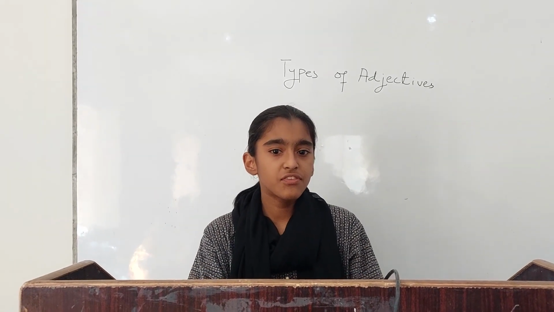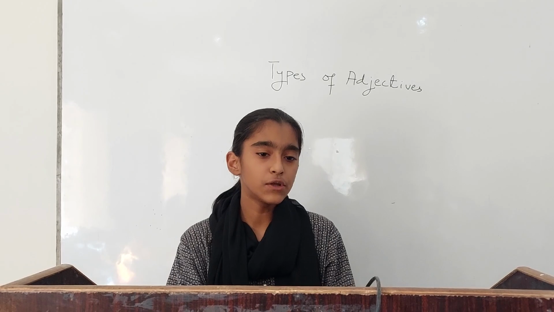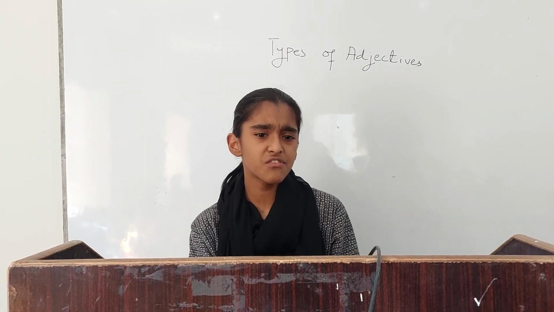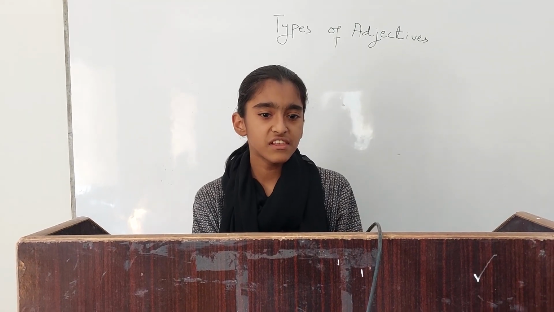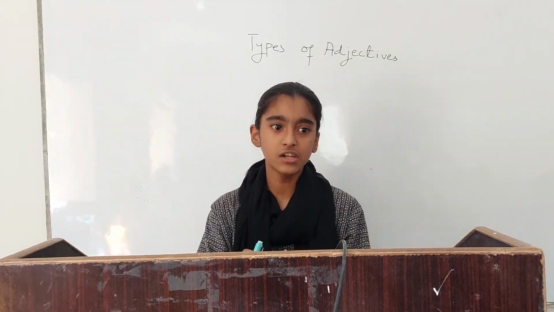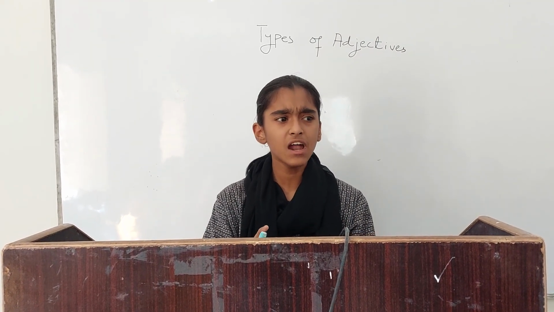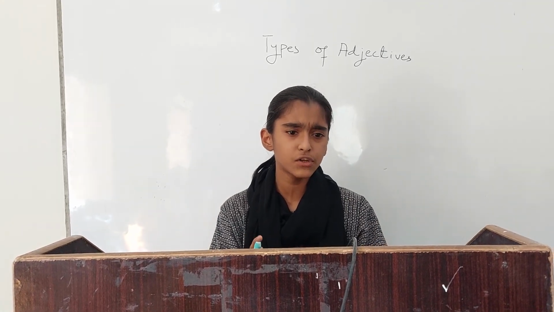Adjective of quality means of what kind, what kind of noun it is. So the examples of quality are a good girl, an intelligent girl, a lazy man. There are two kinds of quality, good quality or bad quality.